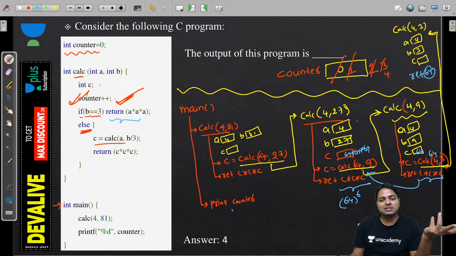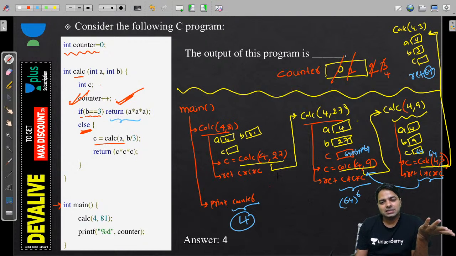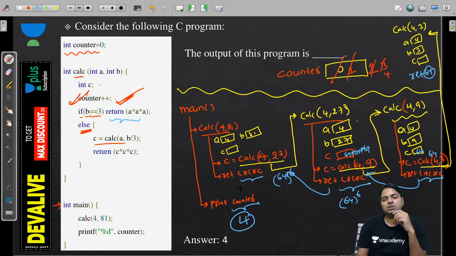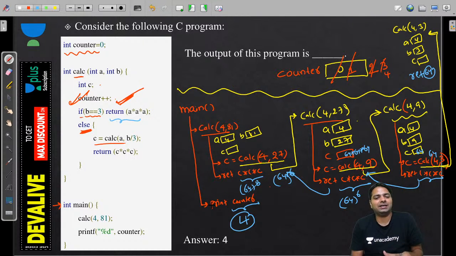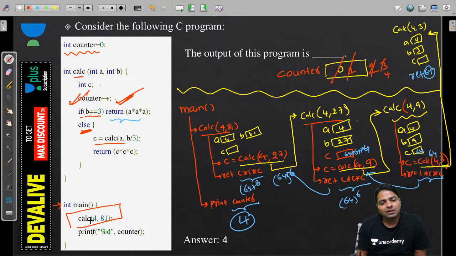And it doesn't matter because at the end, counter is just 4. Because he is asking about counter, not about C. And this is a 64. We are returning it. Power 6, and here you multiply 3 times and it's going to be 18, but we are not printing it, guys. We are not printing it. This is the key idea: the return value is useless. The return value of CALC is not going to be stored anywhere, so we can ignore that.